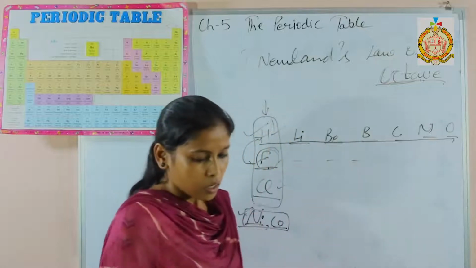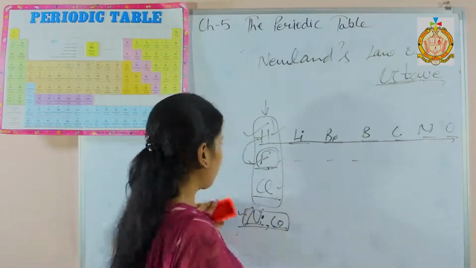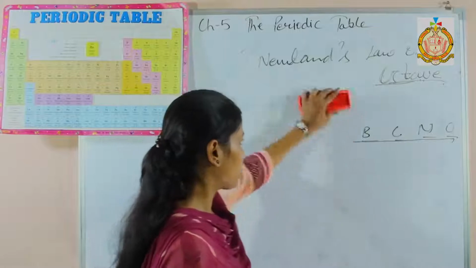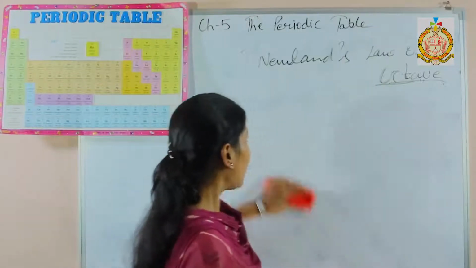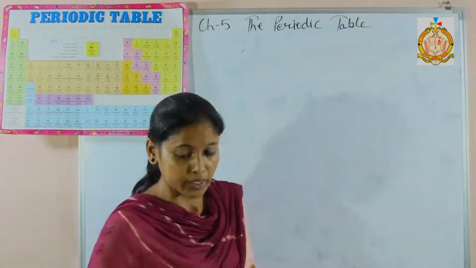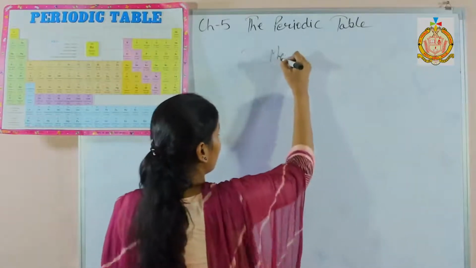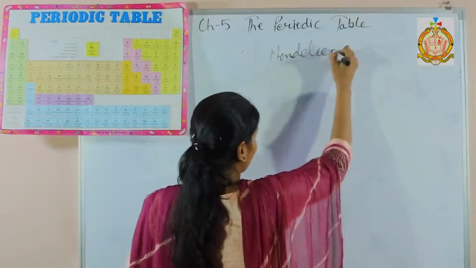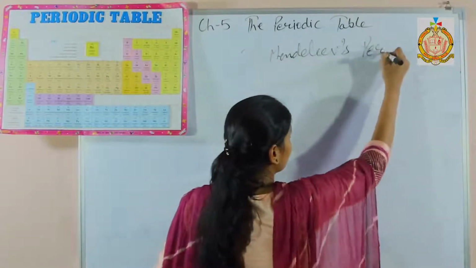And next is Mendeleev's periodic table. The next concept was given by Mendeleev. He arranged the 63 elements known at that time in the table. Mendeleev's periodic table.